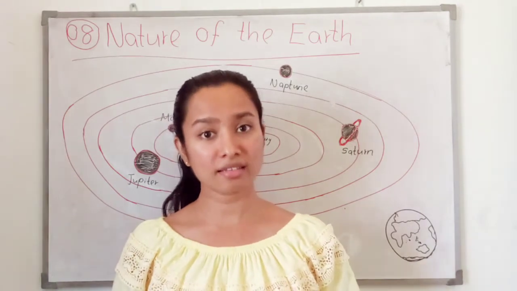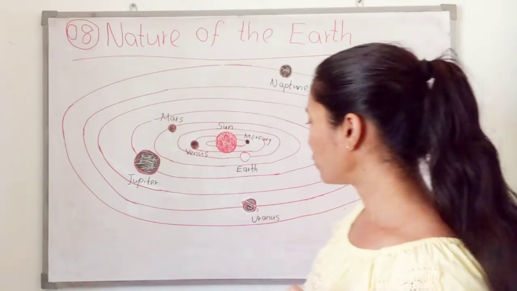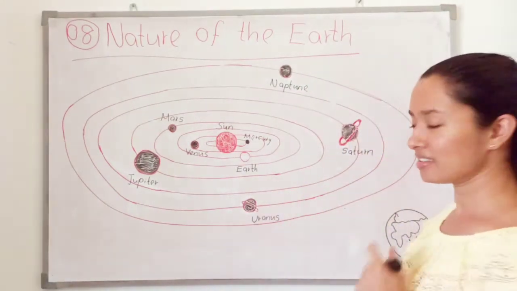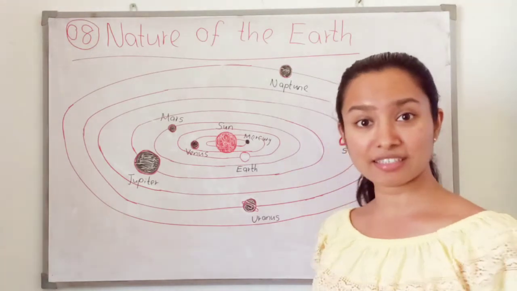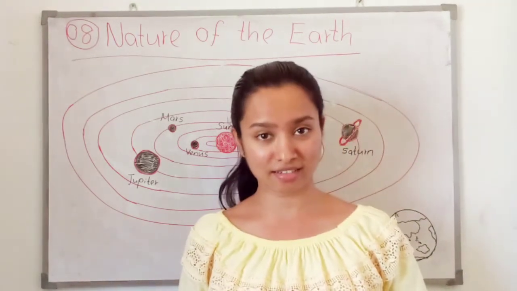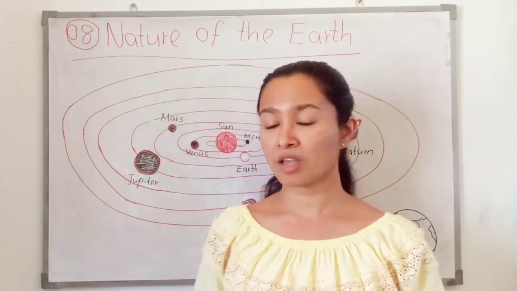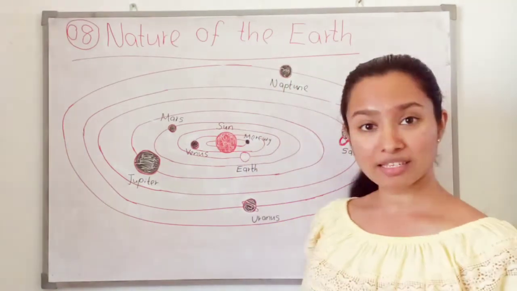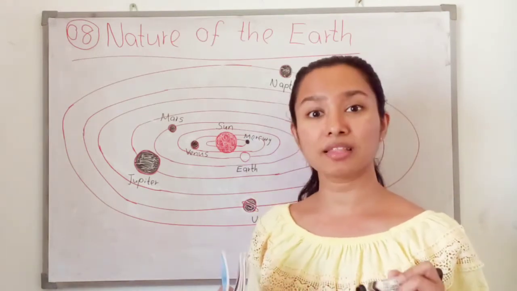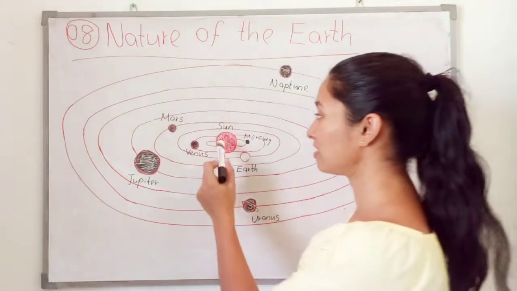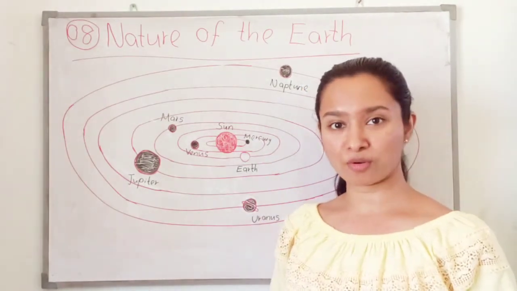So, where is the earth? We have to find where we are. So, here, what is this? I think you know about this one. This is our solar system. Solar system means Sauragraha Mandalaya. In the solar system, the main star is the Sun. That is our main energy source.